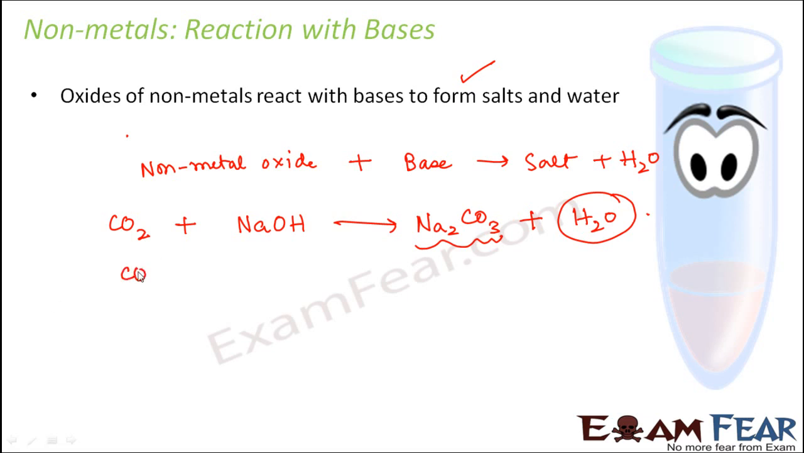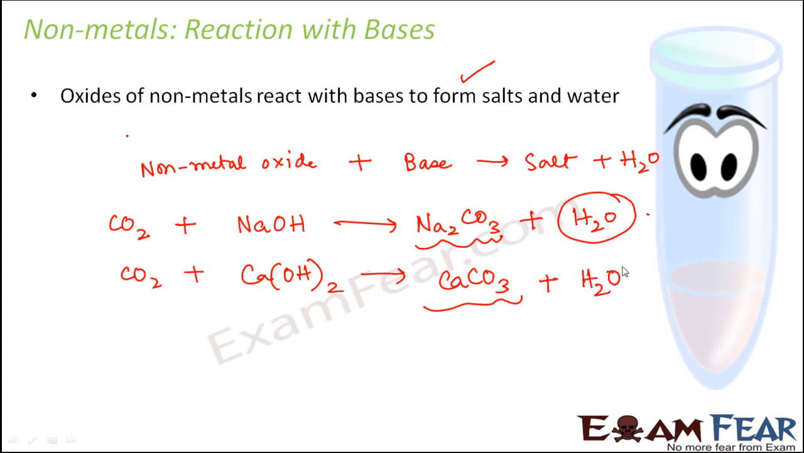Again, if you take the example of some other base, for example calcium hydroxide, what does it form? It forms calcium carbonate, which is a salt, plus water. So this is how non-metal oxides react with bases. Basically, metals react with bases to release hydrogen and non-metal oxides react with bases to release water. That is the difference between metals and non-metals in terms of their reaction with bases.